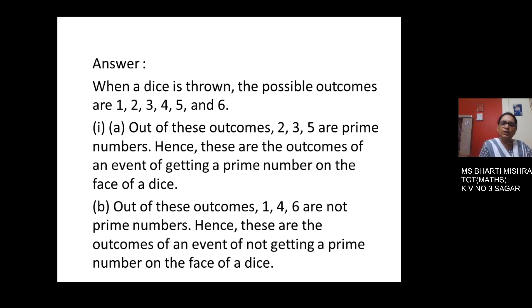Out of these outcomes, which are not prime numbers, they are 1, 4 and 6. They are not prime numbers. Hence, these are the outcomes of an event of not getting prime numbers on the face of the dice.